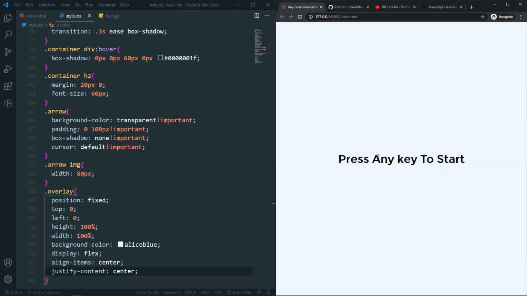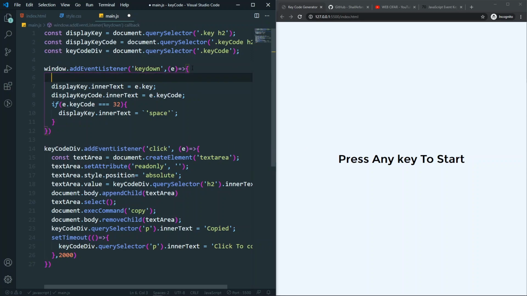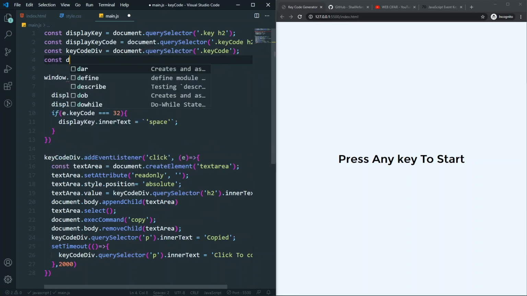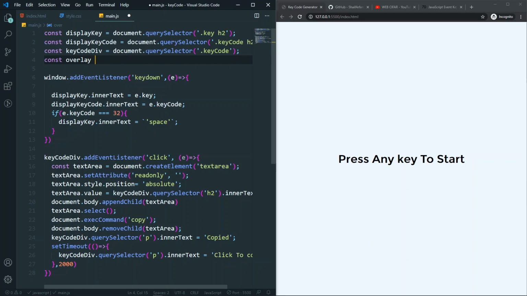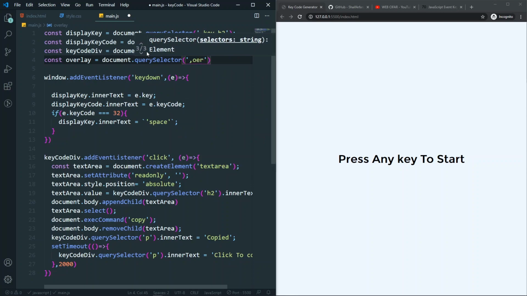Now it's saying press any key to start. Whenever I press any key, I just want to remove it first of all. So here, whenever I key down, the first thing that I want to add is the overlay. So actually just come here and have the constant overlay here. Firstly just select it. So document dot querySelector, and we will just have the overlay.